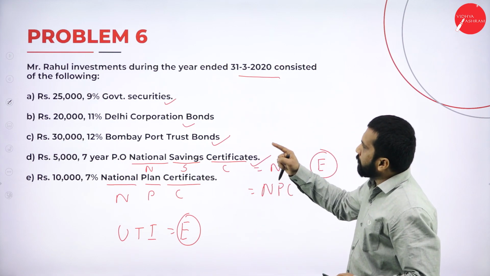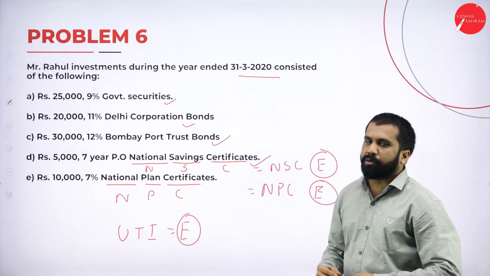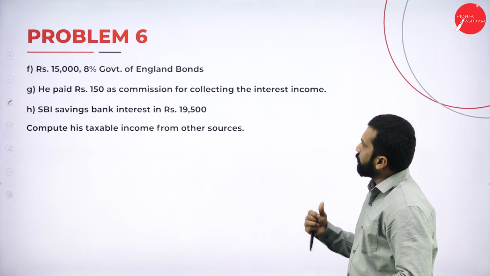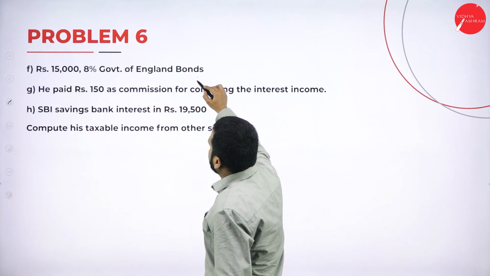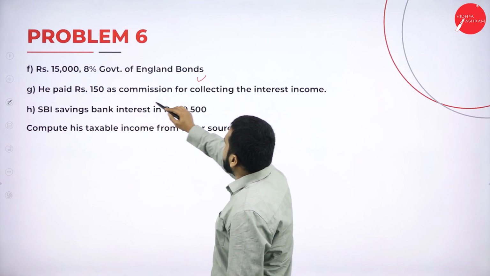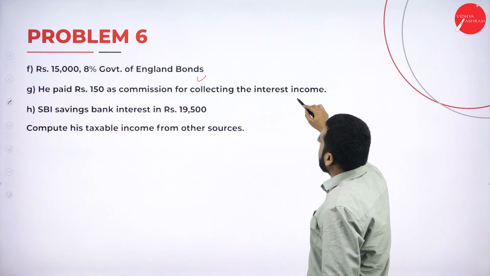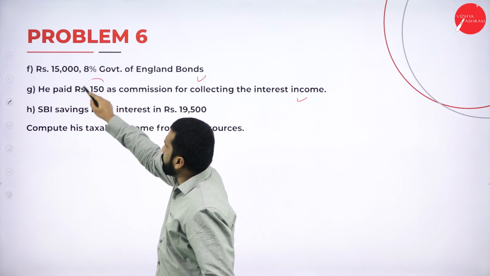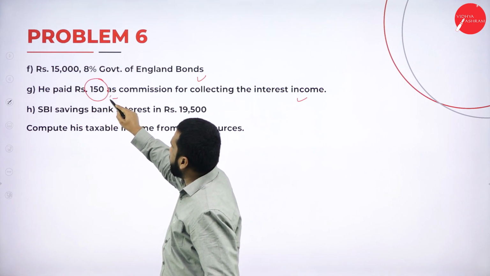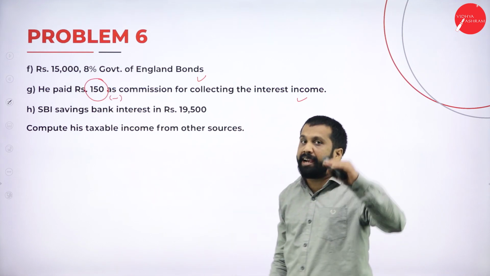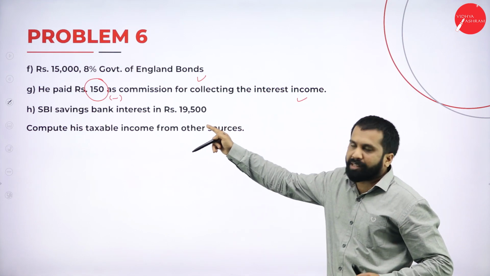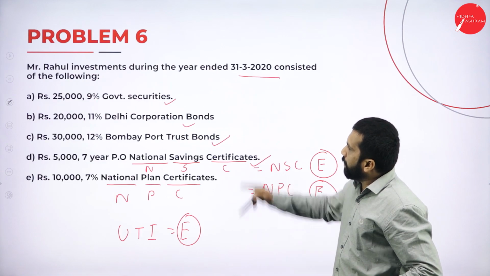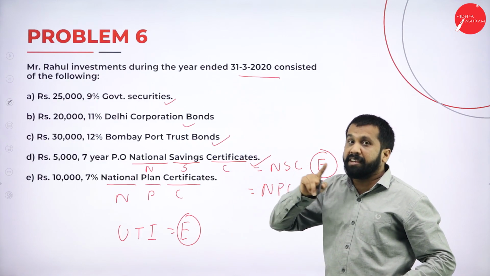Now, so 1, 2, 3, 4, 5. We have total 5 adjustments. Another, we have 8% England bonds, 150 as a commission for collecting interest. At the end, you are supposed to minus. At the end, add everything. At the end, you're supposed to minus 150. Why? Because everywhere you have interest only.